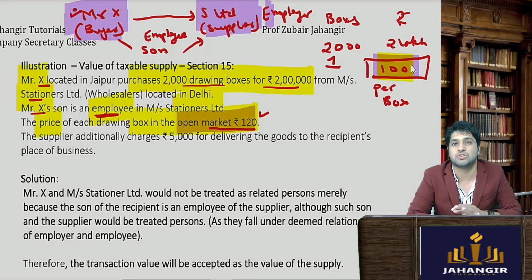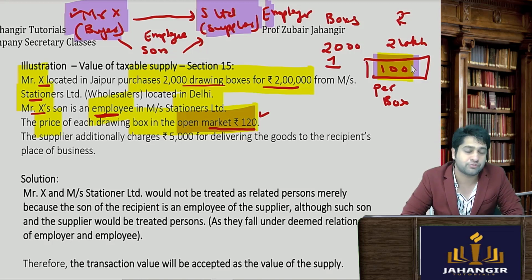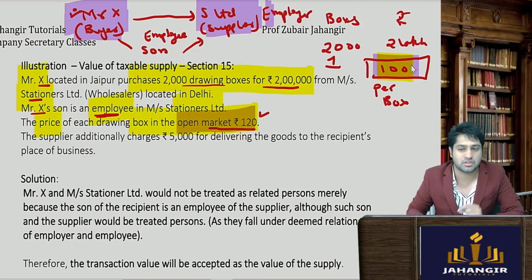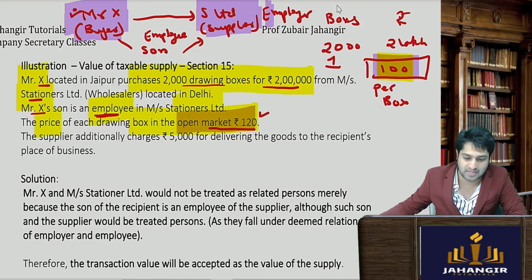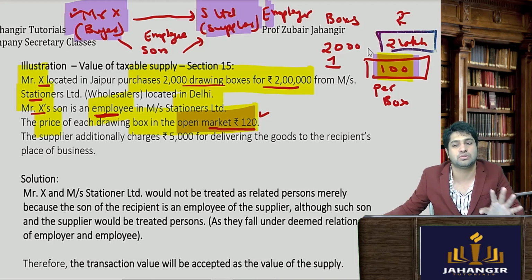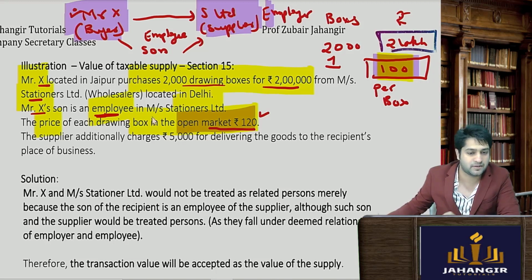So the question is not suggesting that such relation is affecting the value, and therefore we feel that it is a genuine transaction value, can be trusted, and we will take 100 rupees per box and 2 lakh rupees as the value of supply. Simple. 2 lakh rupees because we don't see any kind of relationship influencing or anything like that.